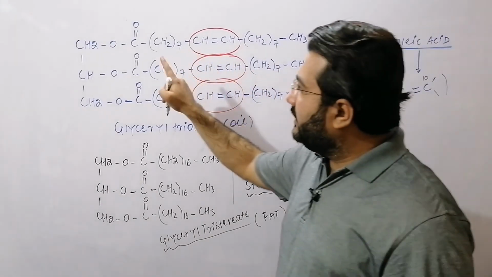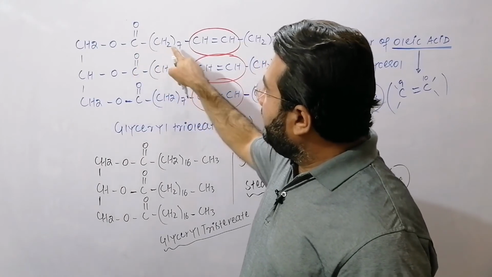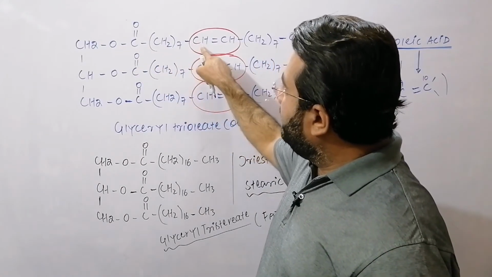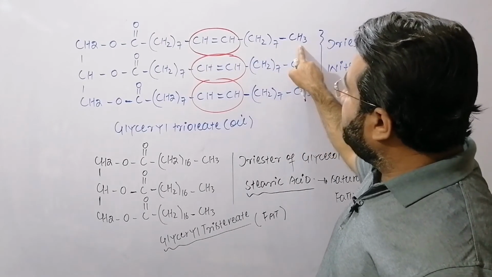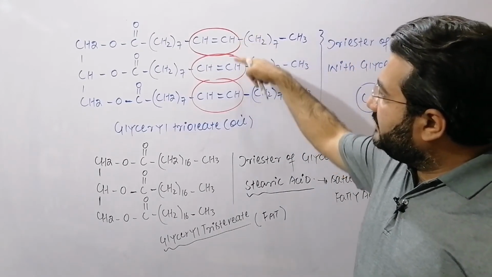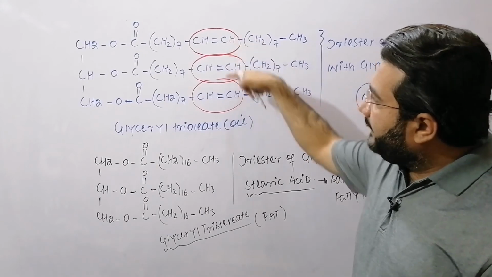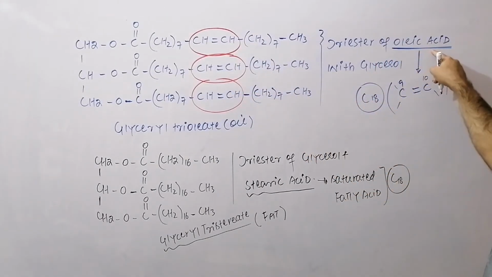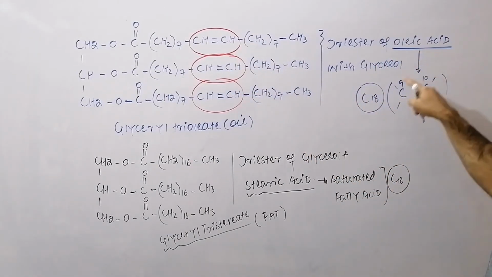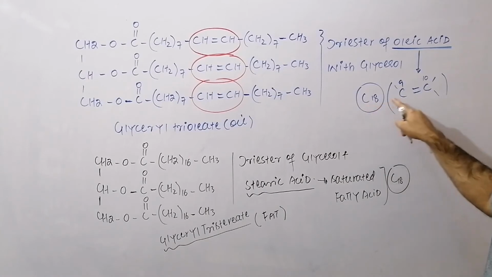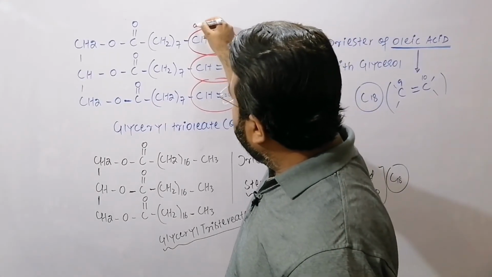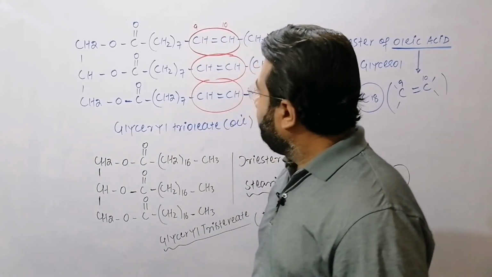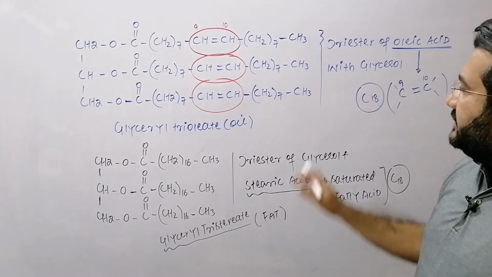My dear student, look at this carefully. 1 plus 7, 8, 9, 10, plus 7, 17, and then this one 18. So these are the three molecules of the oleic acid. So this one is an unsaturated fatty acid having total 18 carbon, and the unsaturation is present between the carbon number 9 and carbon number 10. So this one is an oil.